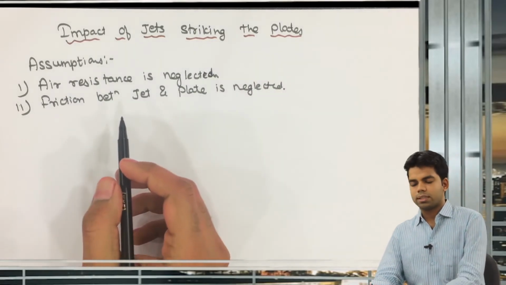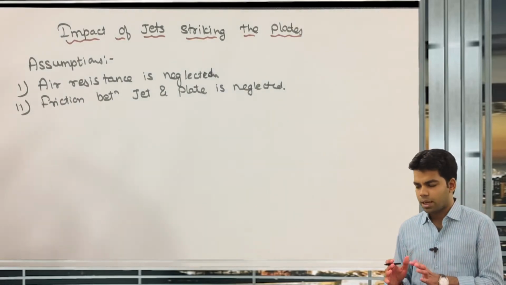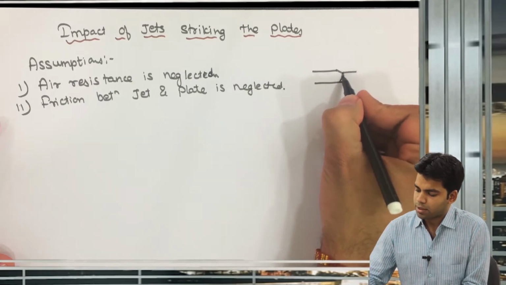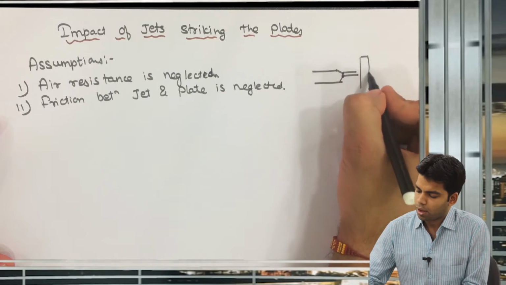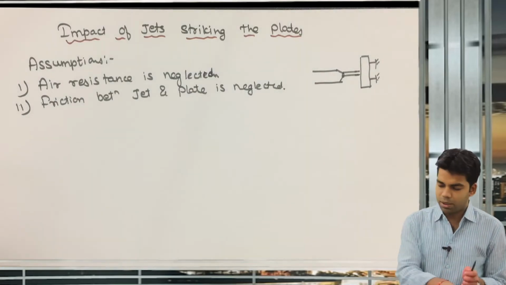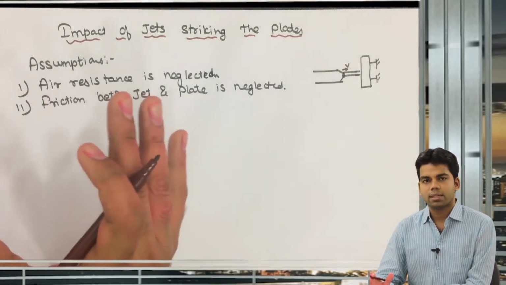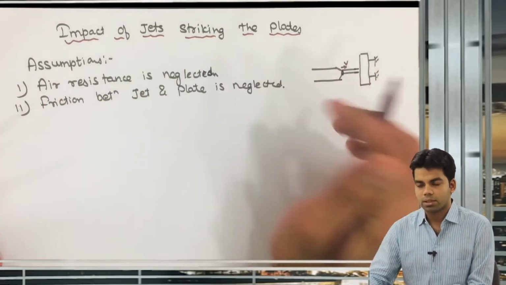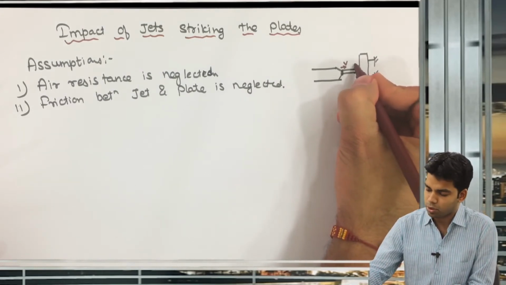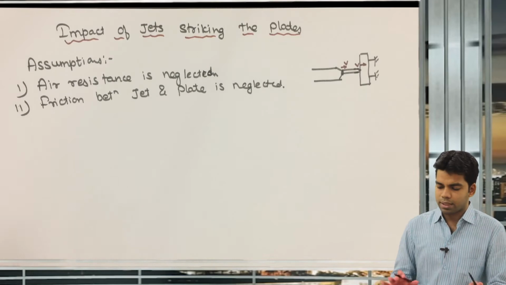First, air resistance is neglected; second, friction between jet and plate is also neglected. Both these assumptions imply that whatever velocity we get at the exit of the nozzle, the same velocity will remain up to the point where it strikes the plate. If the velocity of the jet leaving this nozzle is v, then the velocity with which this jet strikes the plate is also v. There will be no change in velocity. So these are the assumptions we are considering.